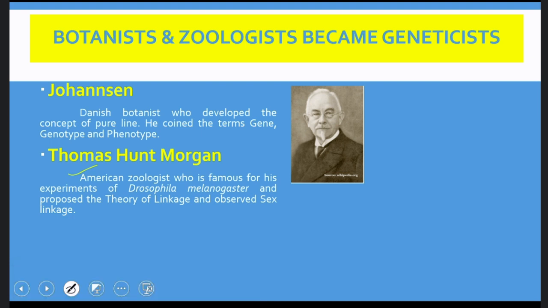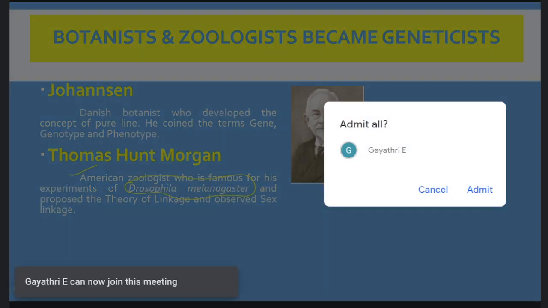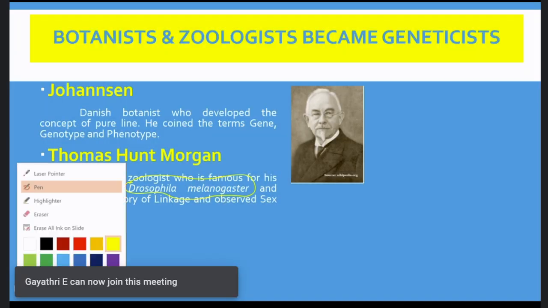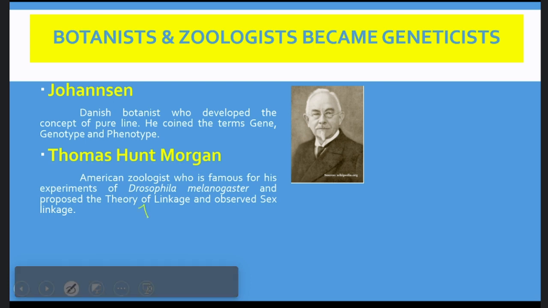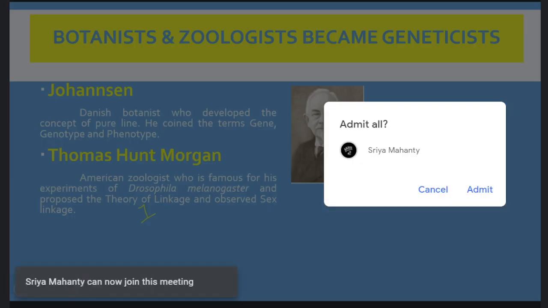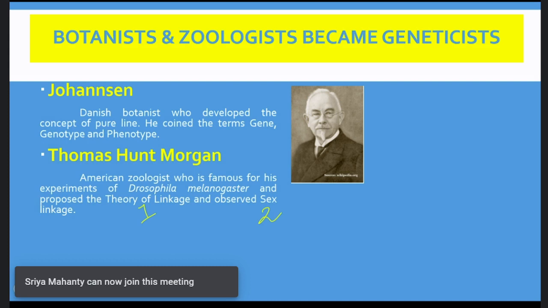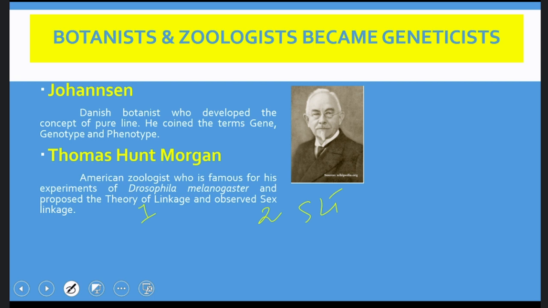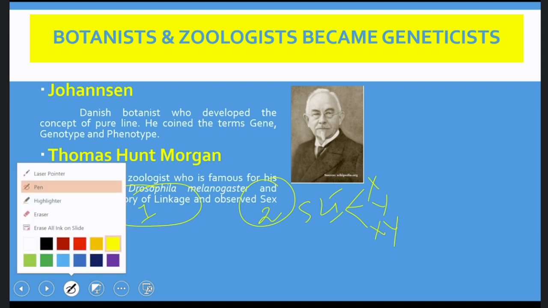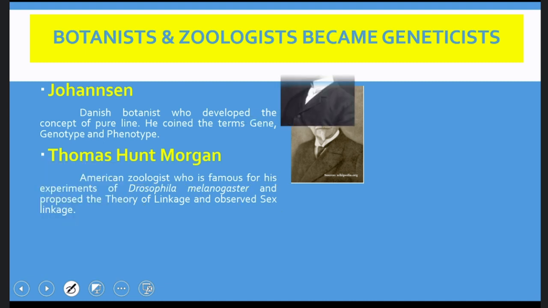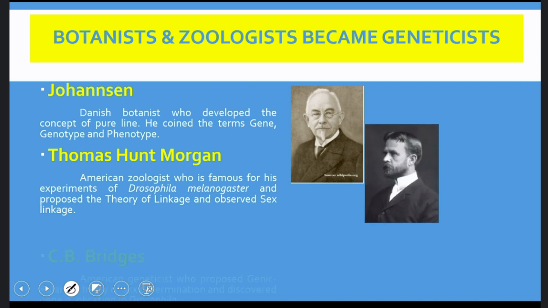He is famous for his experiments on Drosophila melanogaster, and he proposed two theories. Number one, the theory of linkage. Number two, the theory of sex linkage. Sex linkage is nothing but sex-linked inheritance, where there are three types: X-linked, Y-linked and XY-linked. These two concepts, linkage theory and the concept of sex linkage, were proposed by Thomas Hunt Morgan. He is Thomas Hunt Morgan.